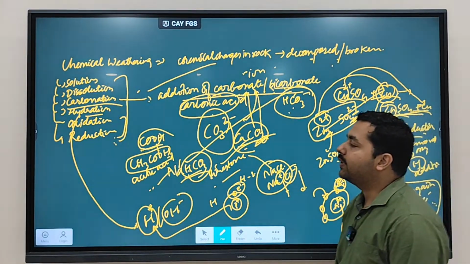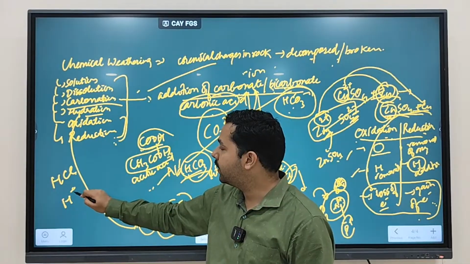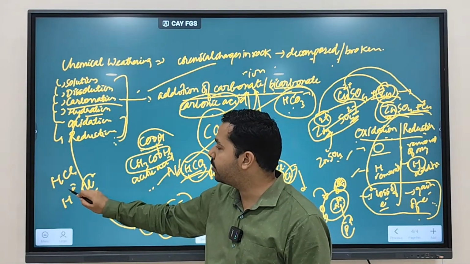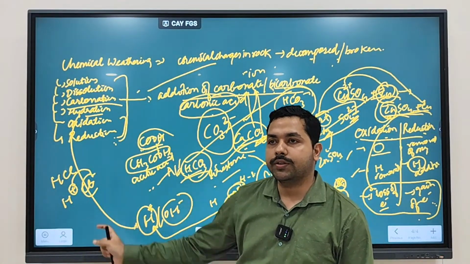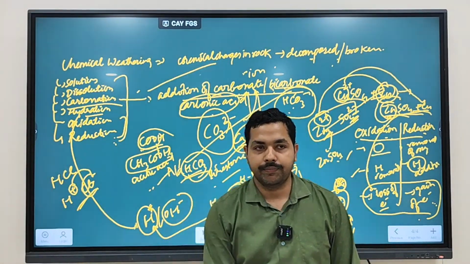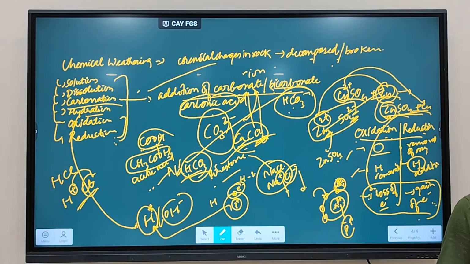So like we discussed HCl, no? Hydrochloric acid. So hydrochloric acid, how is it formed? H plus and Cl minus. So hydrogen loses an electron, chlorine gains an electron. So this forms your hydrochloric acid. Clear? Electrovalent bonding. We have discussed two bondings, electrovalent and covalent bonding.